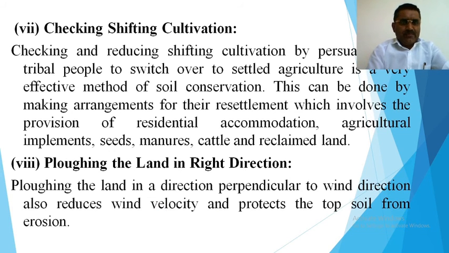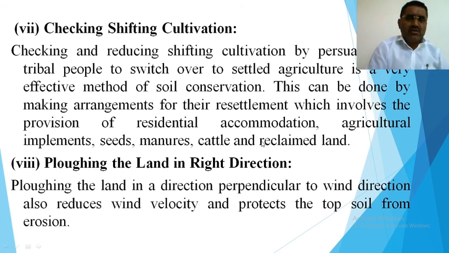Checking shifting cultivation. As we know, in northeast India, most of the states are still practicing shifting cultivation, and we have to stop it. Checking and reducing shifting cultivation by persuading the tribal people to switch over to settled agriculture is a very effective method of soil conservation. This can be done by making arrangements for their settlement, which involves the provision of residential accommodation, agricultural implements, seeds, manures, cattle, and reclaimed land.